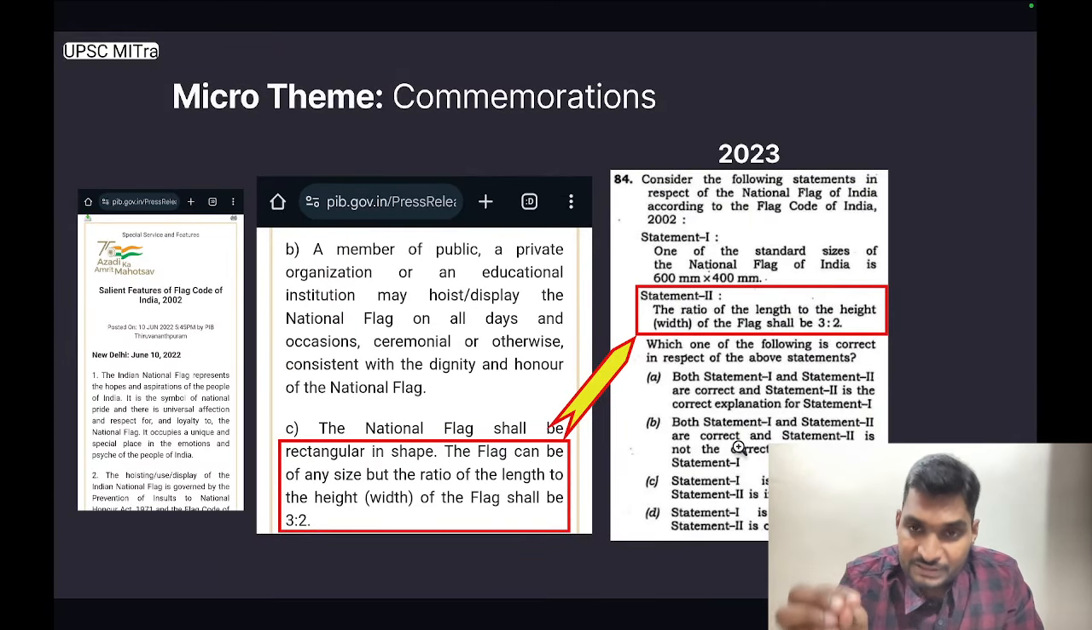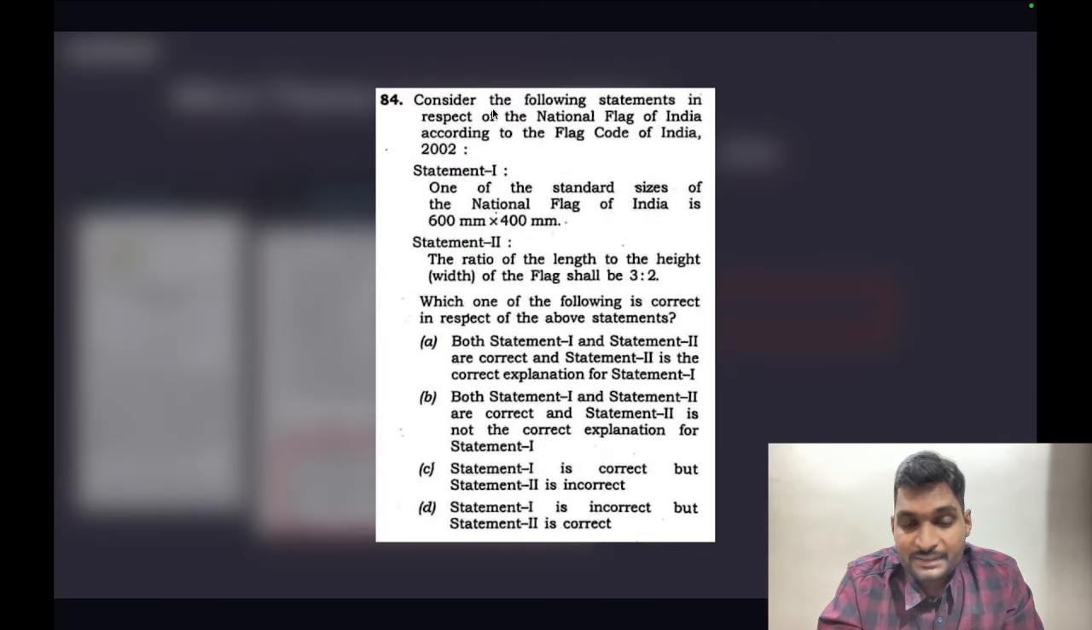UPSC picked this information and framed a direct question in prelims 2023. This was the question: consider the following statements in respect of the national flag of India according to the Flag Code of India 2002. Here, statement 2 is directly correct from the press release, which states the ratio of the length to height of the flag shall be 3:2. Statement 1 was framed fake. Nothing of this sort exists. One of the standard sizes of the national flag of India is 600 mm into 400 mm. Meaning one statement was directly picked from the press release, and the other statement was simply made up. So here the correct answer is option D. Statement 1 is incorrect, but statement 2 is correct.